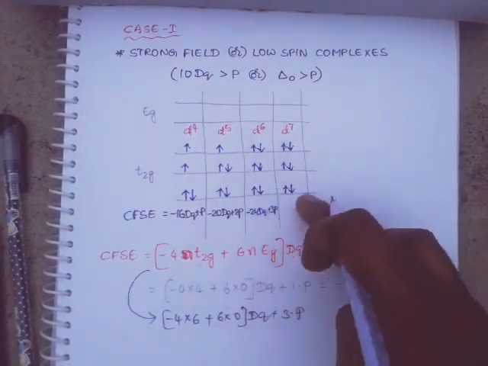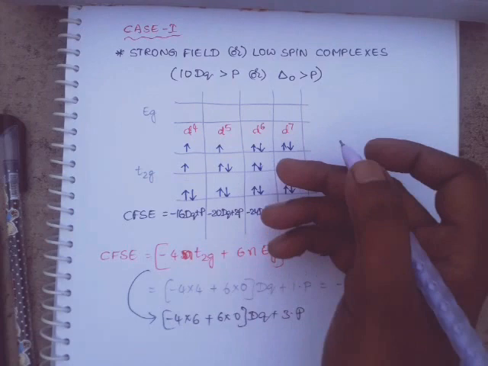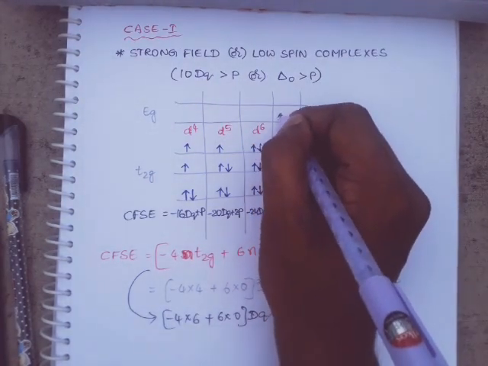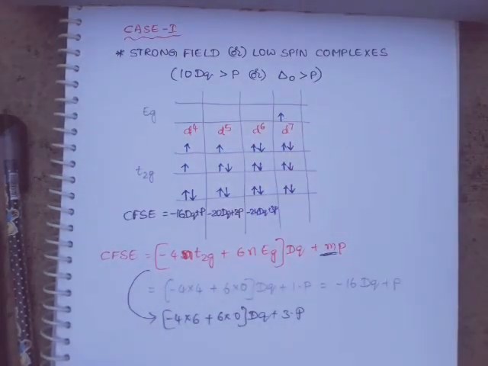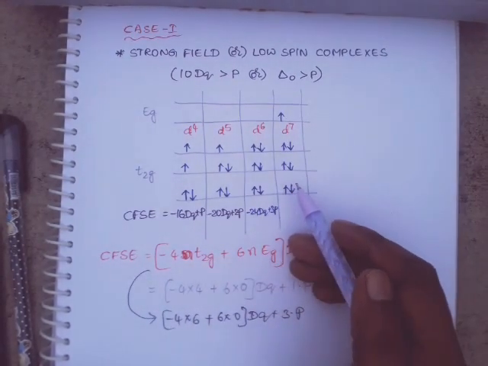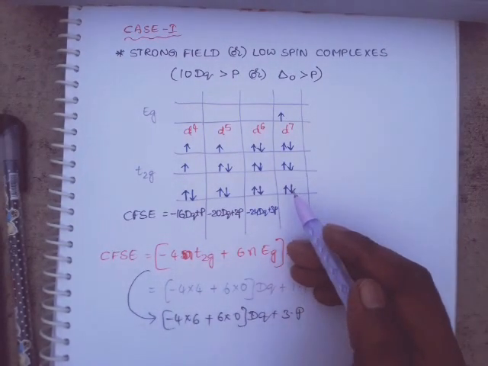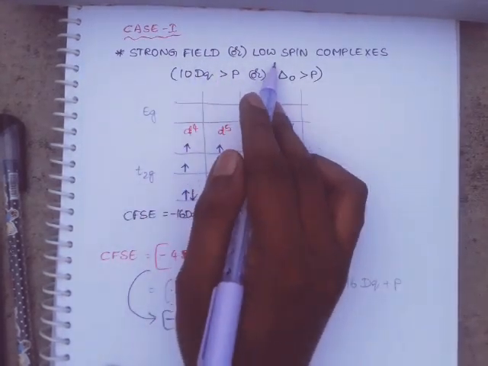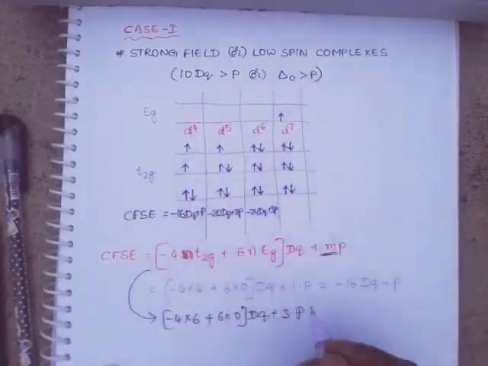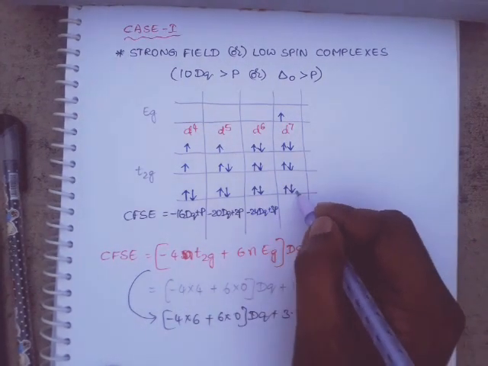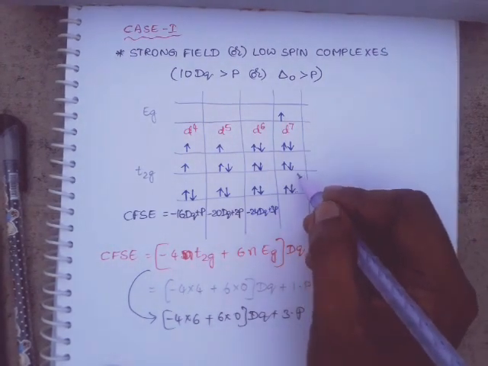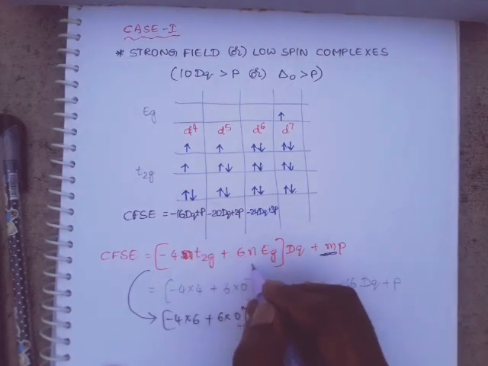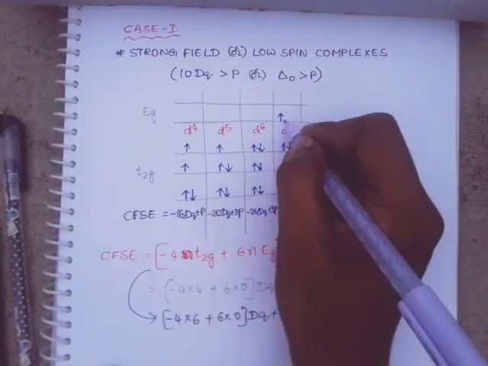After filling up of all t2g orbitals, the remaining electron goes to the eg orbital. Okay, as you know very well. In this case, what is the CFSE value for d7 electronic configuration in strong field complexes? Its value is minus 4 into 6, minus 24, plus 6 into n. n is 1 here.